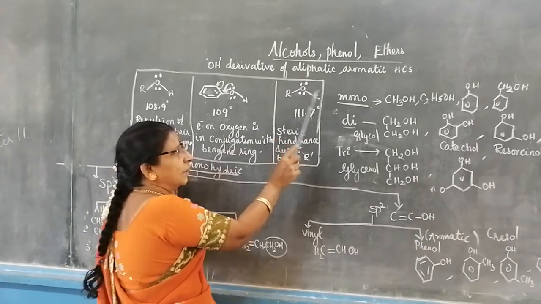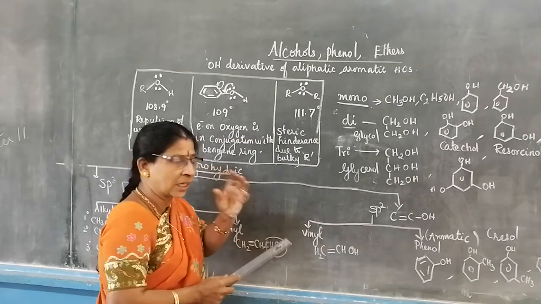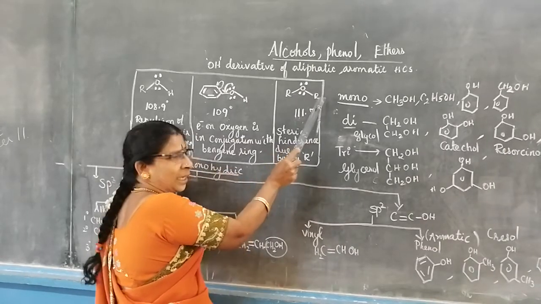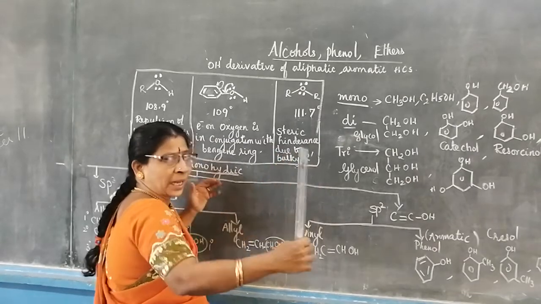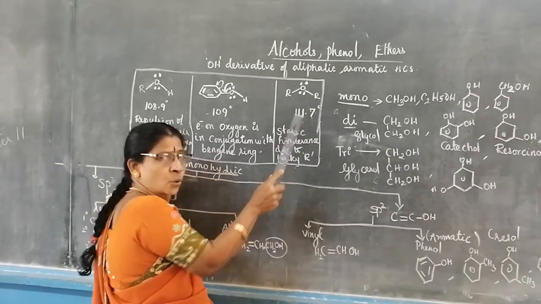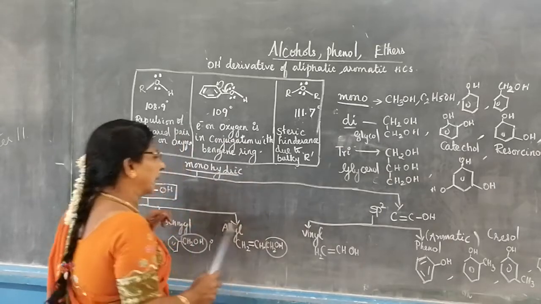Here, both the sides have bulky groups, bulky alkyl groups. So there is a steric hindrance due to the presence of the bulky alkyl groups. So the bond angle increases. It goes to 111.7 degrees.